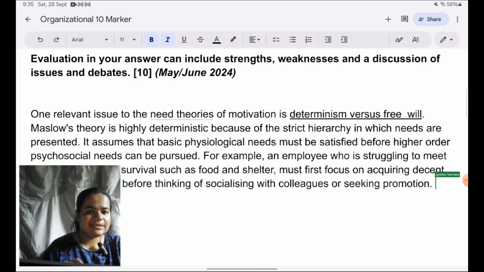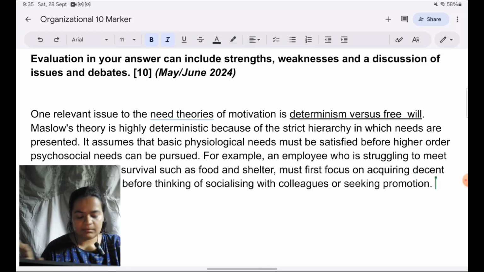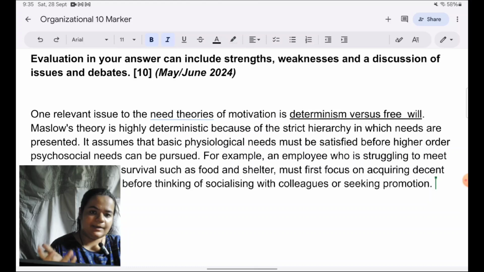So we've learned basic needs are food, clothing, shelter, and higher order needs are respect, esteem, and socialization, that's belongingness. So I've given examples from there, but which are relevant to an employee, to the workplace.